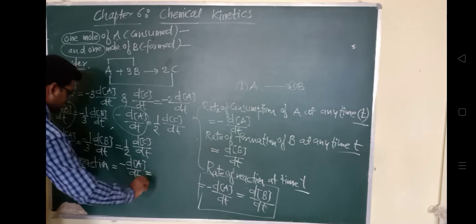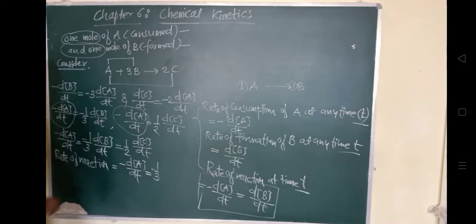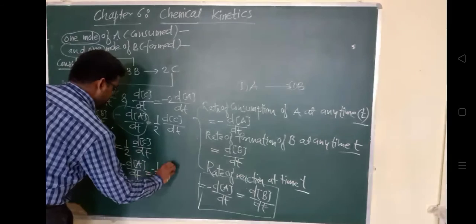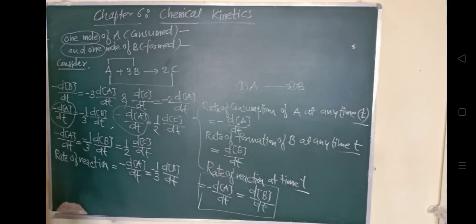-1/3 d[B]/dt, and that is equals to the product which is formed, that is 1/2 change in the concentration of C upon dt.